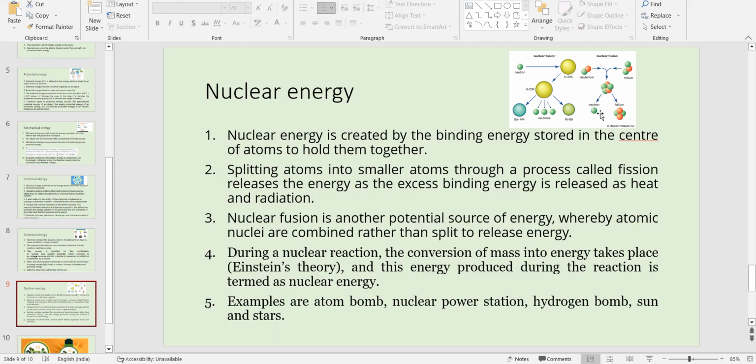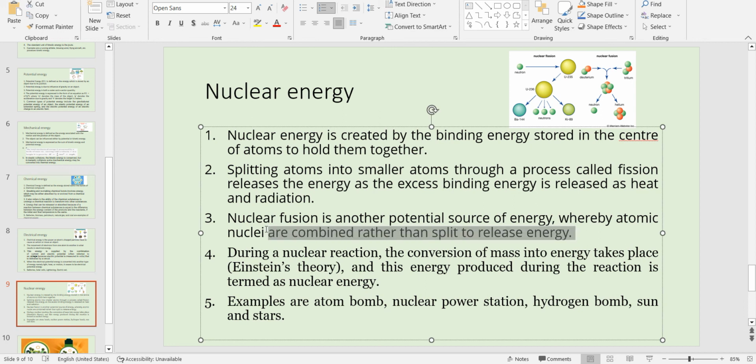So nuclear fission is the example used in atomic reactors. They are using nuclear fission. Even the atom bomb is using nuclear fission, right? And nuclear fusion is another source of energy where nuclei combine rather than splitting, and of course they release energy. The examples can be a hydrogen bomb, or our stars, right? So these are the examples of nuclear energy.